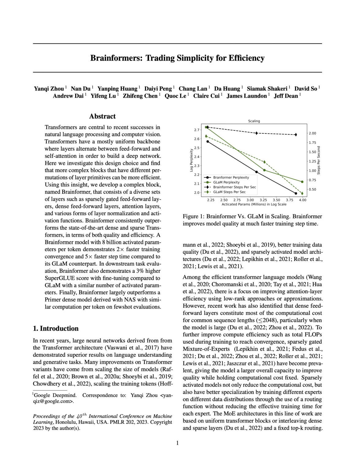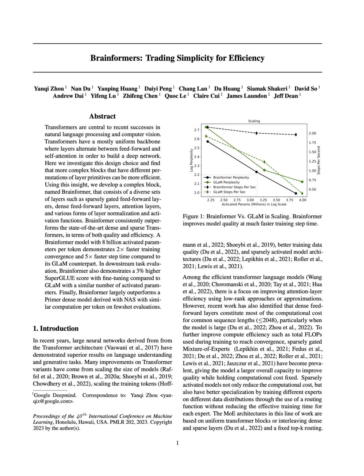As per our findings, our best-performing Brainformer models consistently surpass the benchmark models in several key aspects: computational cost, which we measure in terms of activated parameters, the speed of training steps, measured as steps per second, and training perplexity, abbreviated as PPLX, within a set number of training steps.